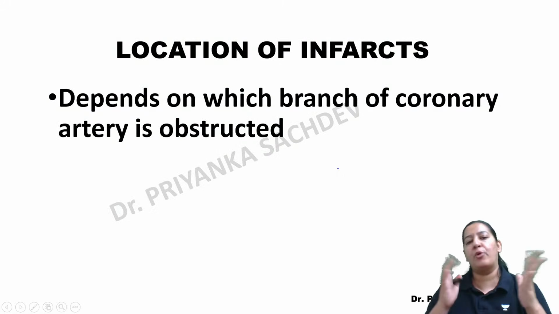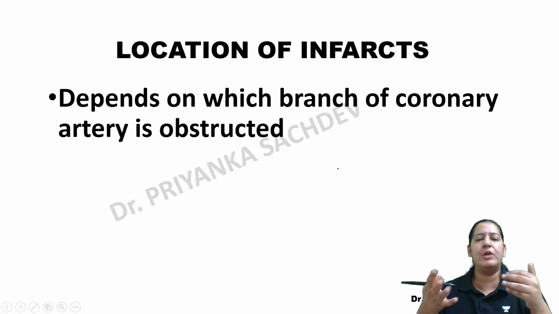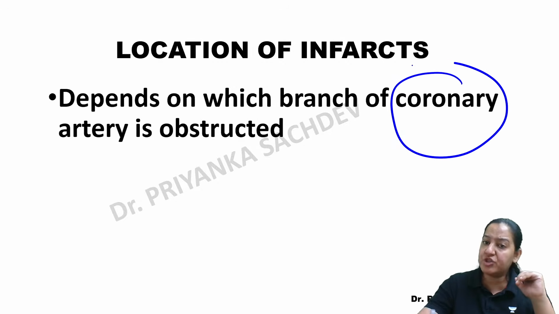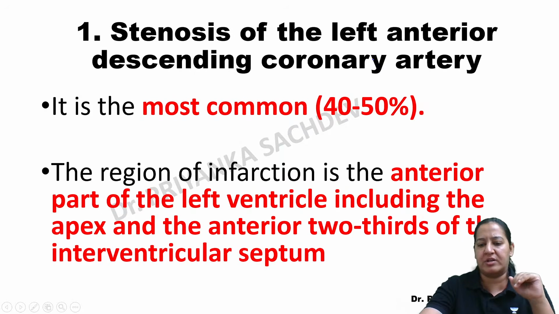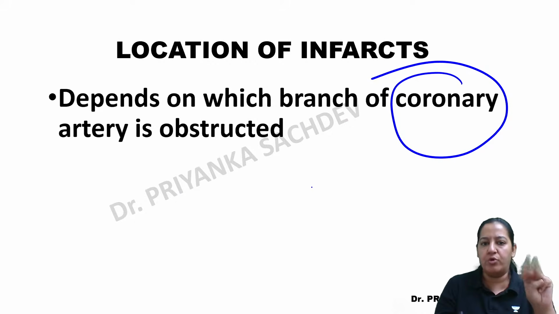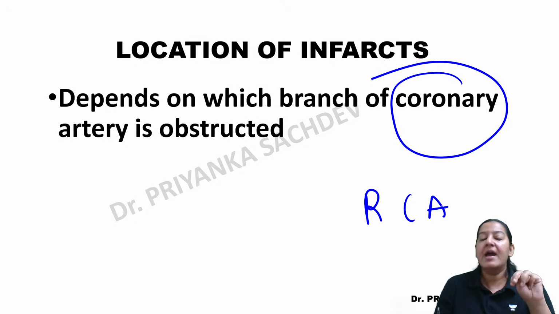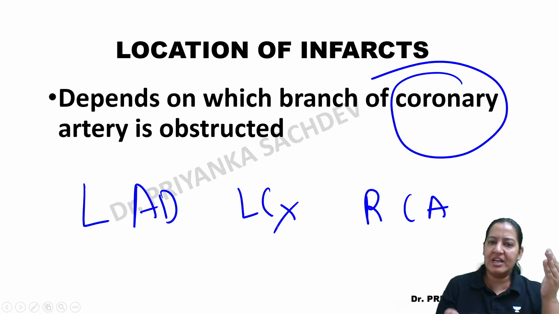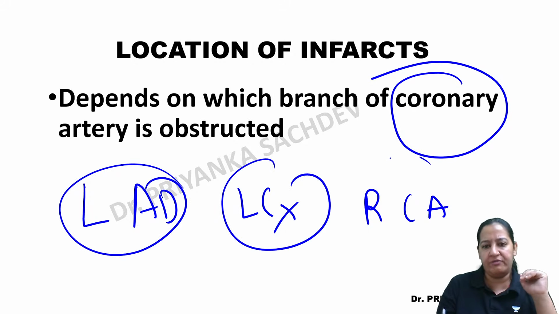Okay. So coming to the location of the infarct, I don't need to explain this point, I guess. The location of the infarct depends on which coronary, which branch of the coronary, is obstructed. We already know there are three coronaries. One is the right coronary artery and two are from the left coronary artery. The left coronary artery has two branches, the left anterior descending and the left circumflex. So whichever coronary is obstructed, depending on that will be the location of the infarct.